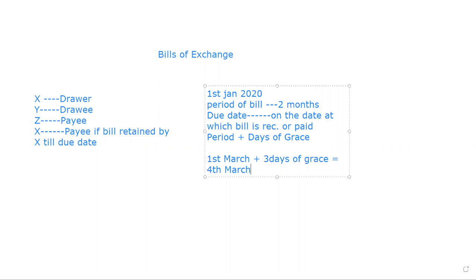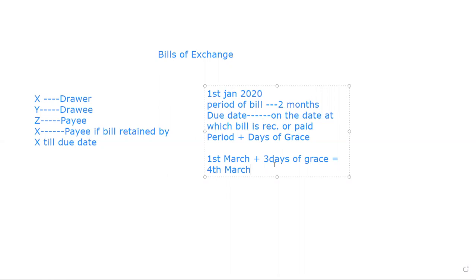One thing more, always remember, sometimes emergency holidays can be there or any gazetted holiday can be there. Suppose 4th March is an emergency holiday. All of a sudden a holiday is declared. What happens in that case? It will be postponed. One more day will be added to the due date. And suppose on the 4th of March, a gazetted holiday is there. What happens in that case? It will be preponed, and it becomes the 3rd March.